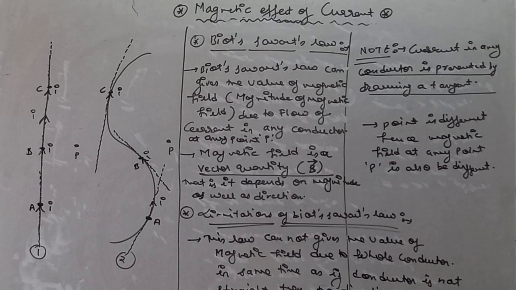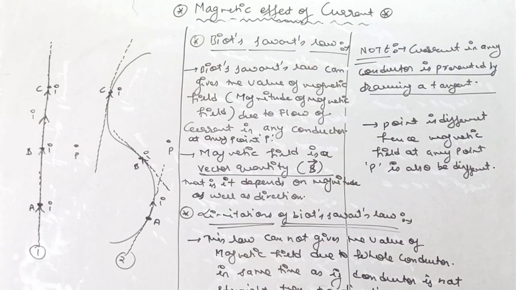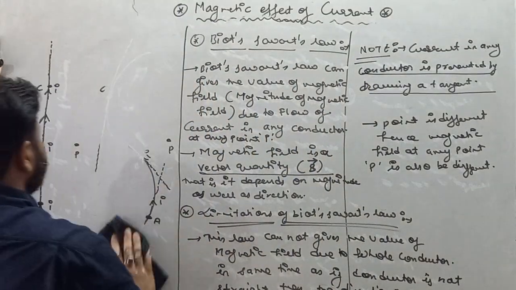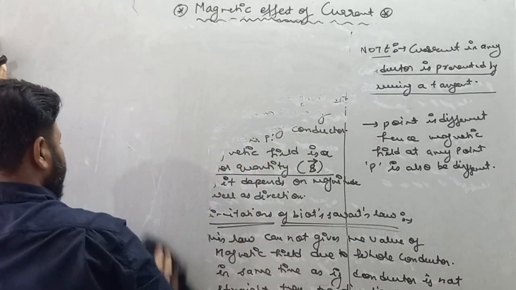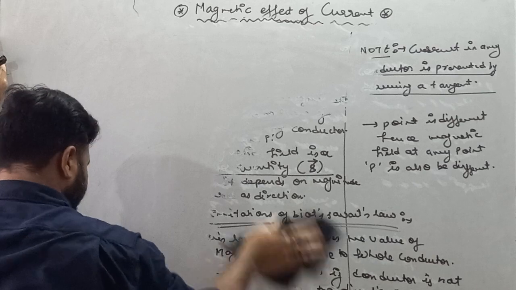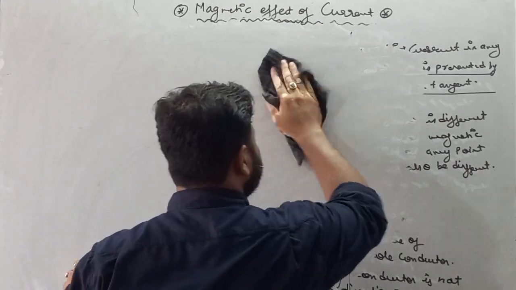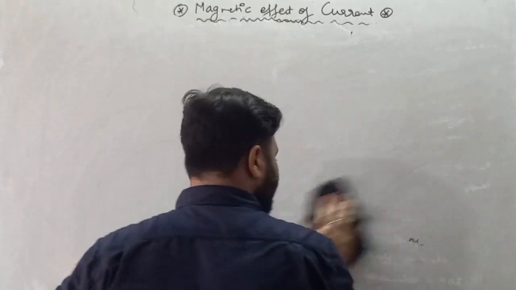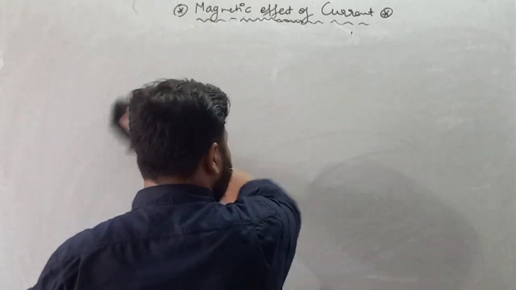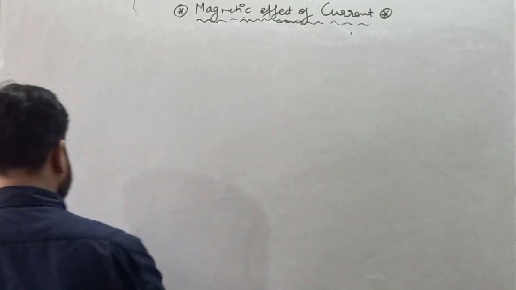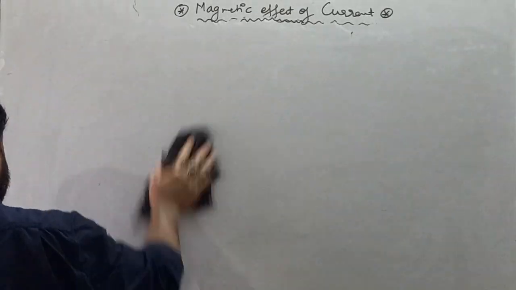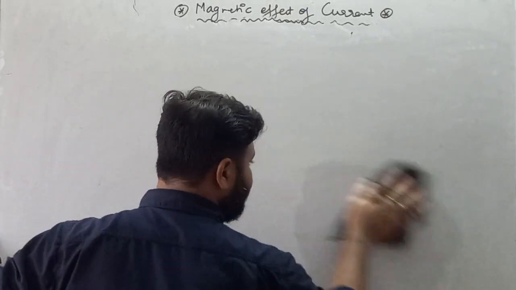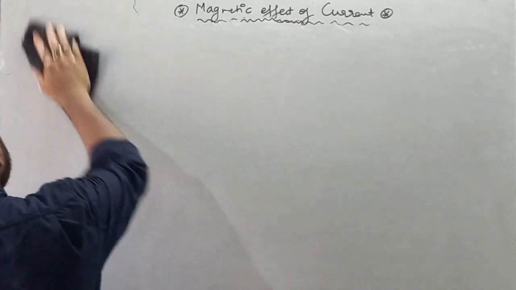Now write down a note. With the help of Biot-Savart's law, we can find the value of magnetic field only due to a small part of the conductor.